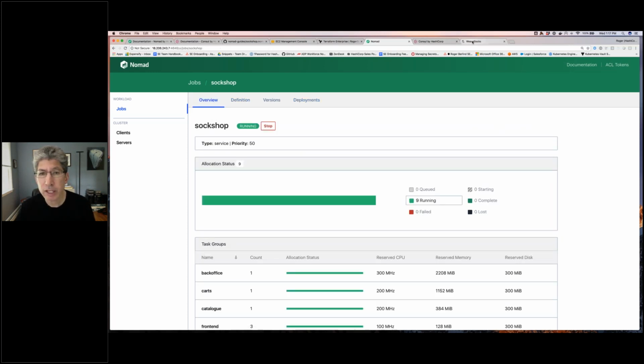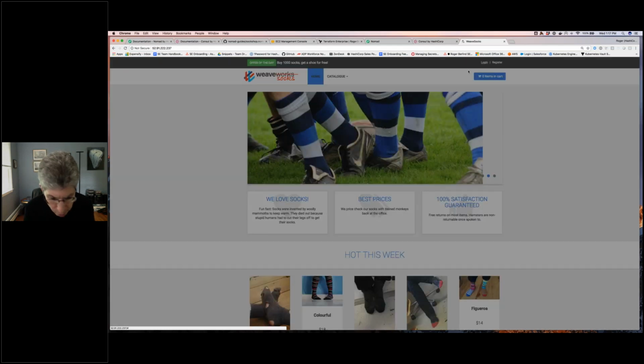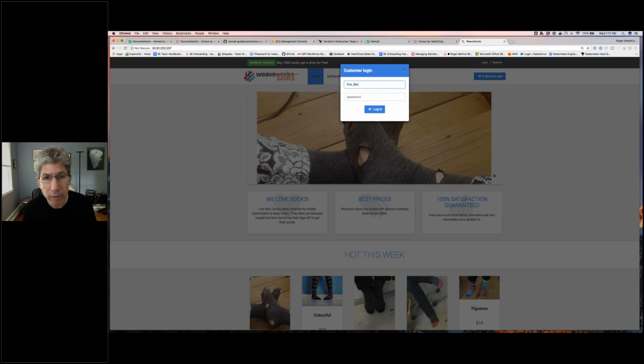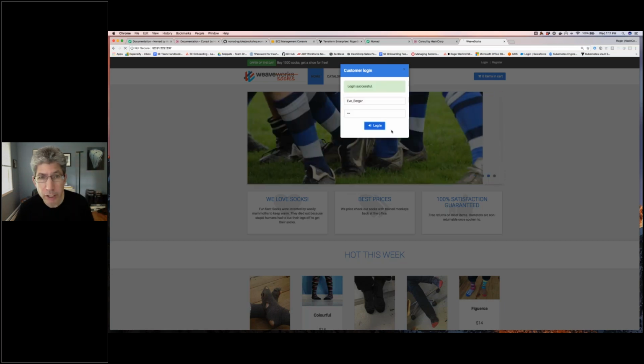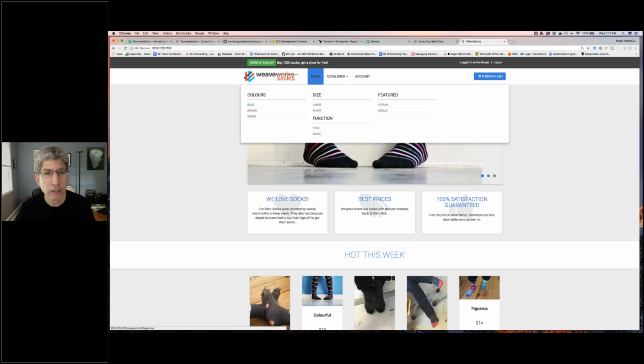So let's look at the application itself. Let me log in just to show you that all these microservices are really able to talk to each other, right? I mean, showing you the app's not important. It doesn't teach you anything about Nomad or Consul, but it does demonstrate that this is a real application in which these things are talking to each other. And so that logged in successfully. I logged in as eBurger, and hopefully that's just still loading. There we go. That was a little slow.